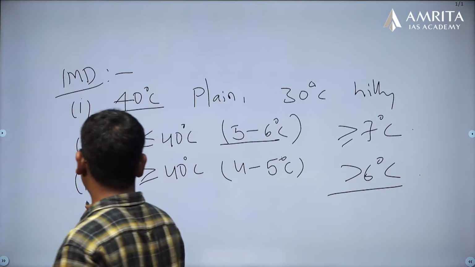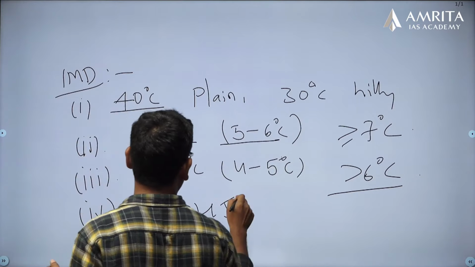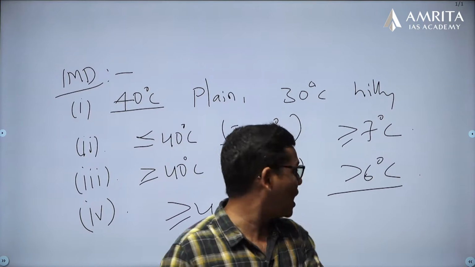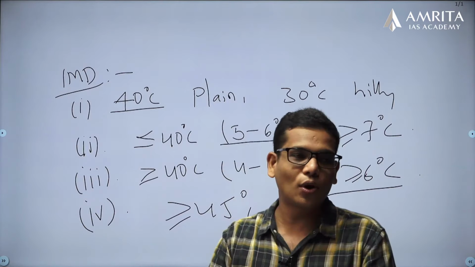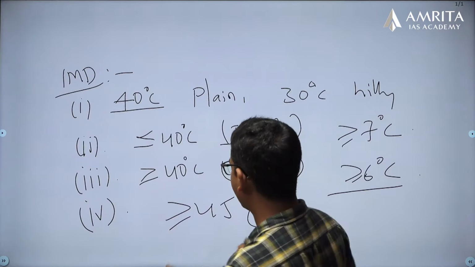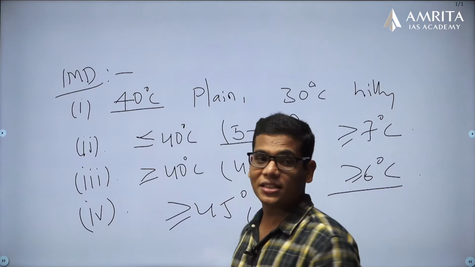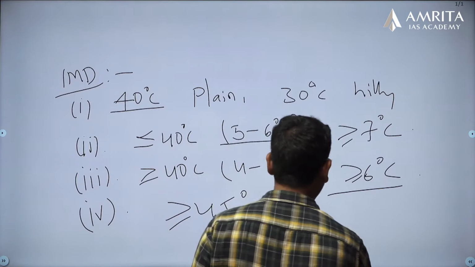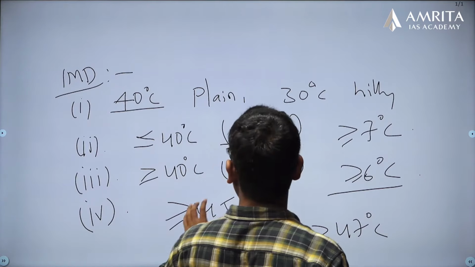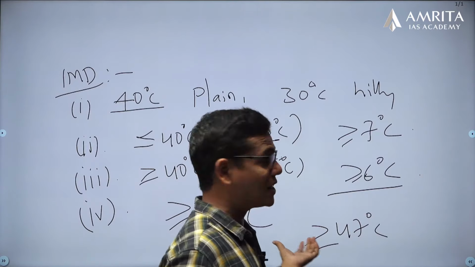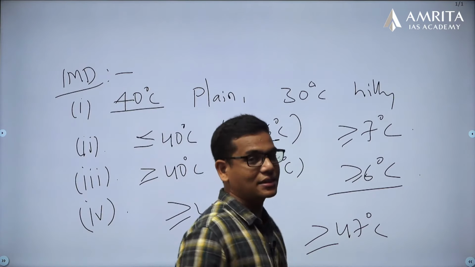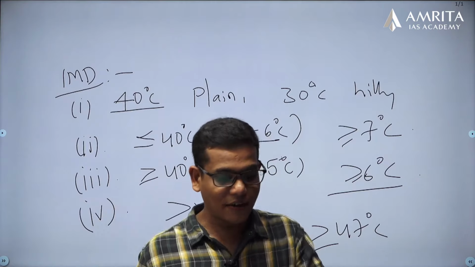And if the temperature of any area exceeds 45 degrees centigrade or more, irrespective of the normal temperature, then you can obviously call it a heat wave. If it crosses 47 degrees centigrade, you can call it a severe heat wave, irrespective of the normal temperature ranges and their deviations. This is a specific case, and if it is less than this, you cannot consider it so. So this is how we classify.